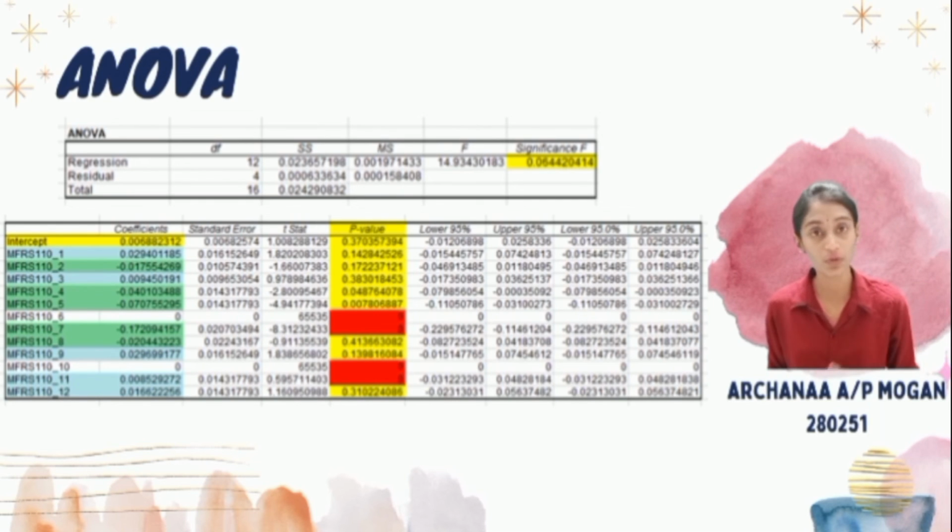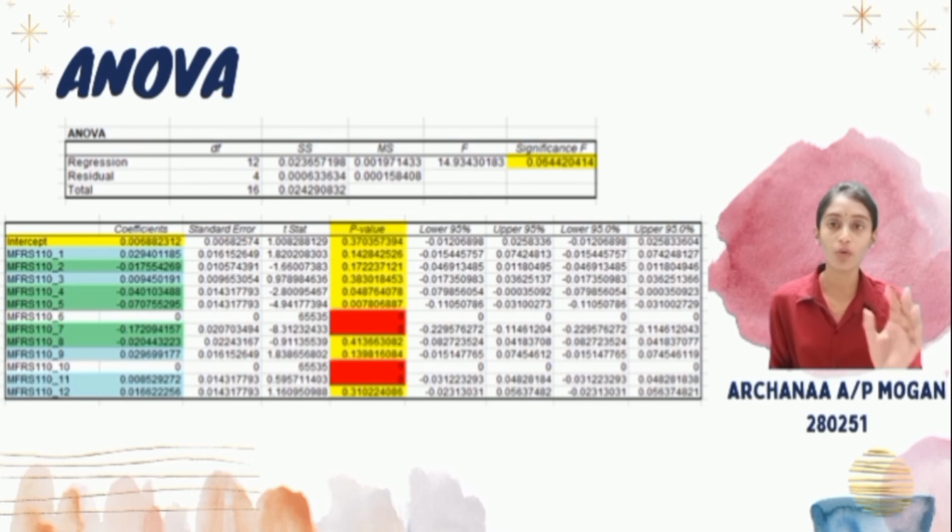0.0069. Of course, that would be the line of best fit for the intercept on the y-axis if we come up with the graph. And we see MFRS 110 1 is 0.029, which is a positive coefficient, while MFRS 110 2 is negative 0.018, which is a negative coefficient. And the other MFRS 110 variables contain data with negative and positive coefficients. Let's see some of it. What does it mean individually?